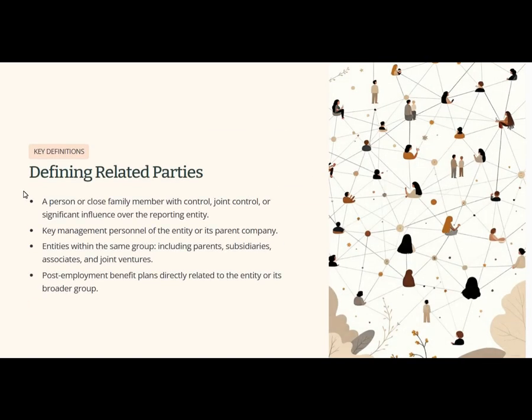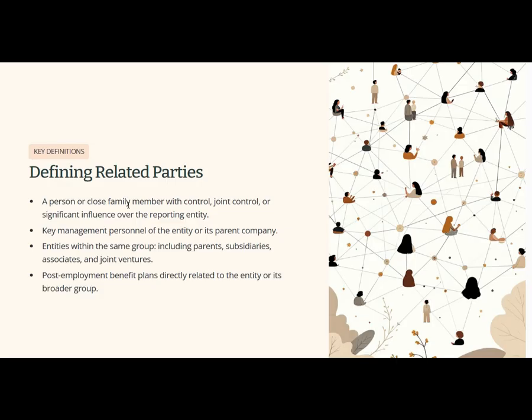The next is defining related parties. According to IAS 24, related parties include personal close family members. I mean to say, if I have a company and I have a brother who is the owner of another company, and I am buying something from him, I should disclose the deal between us.